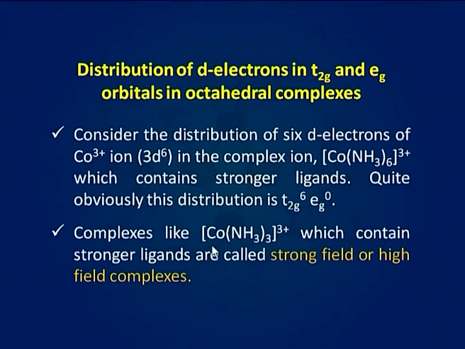Complexes like [Co(NH3)6]3+, which contain stronger ligands, are called strong field or high field complexes. For these complexes, delta O is greater than P, that is, the crystal field splitting energy for octahedral complexes is greater than the pairing energy.